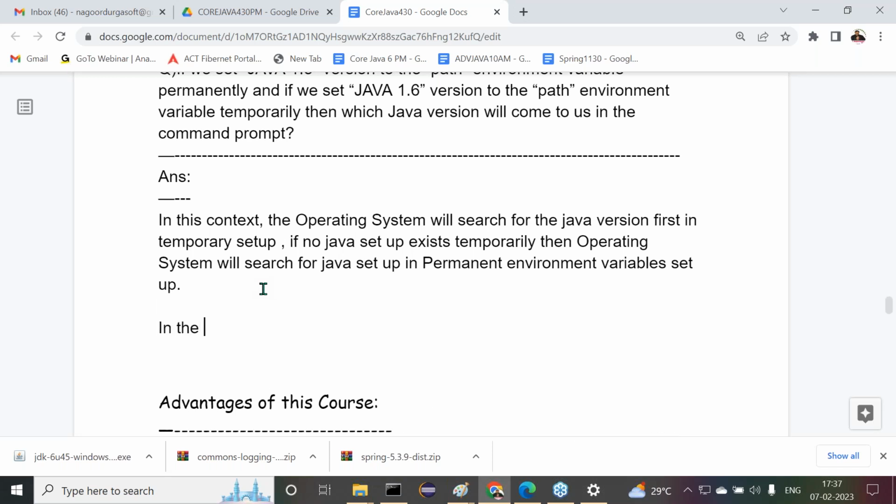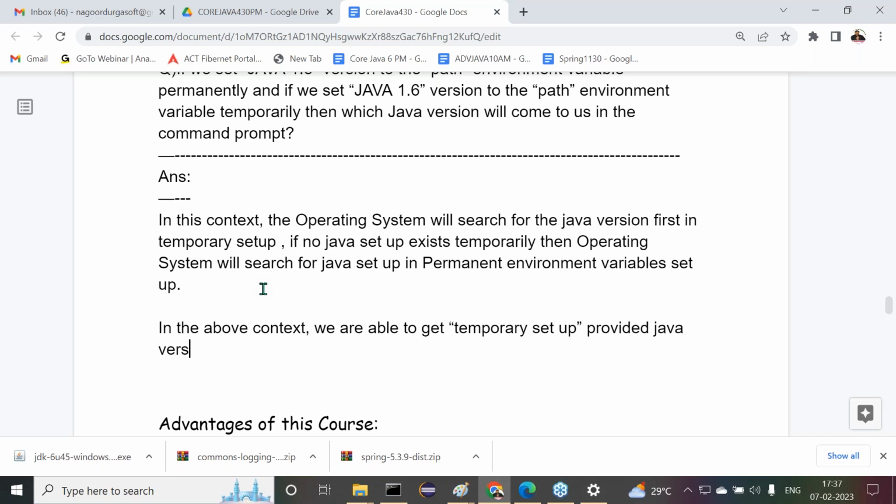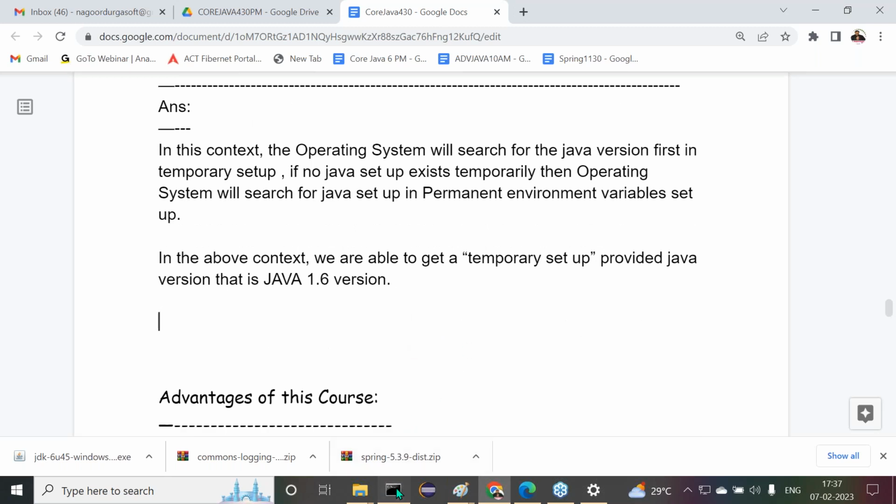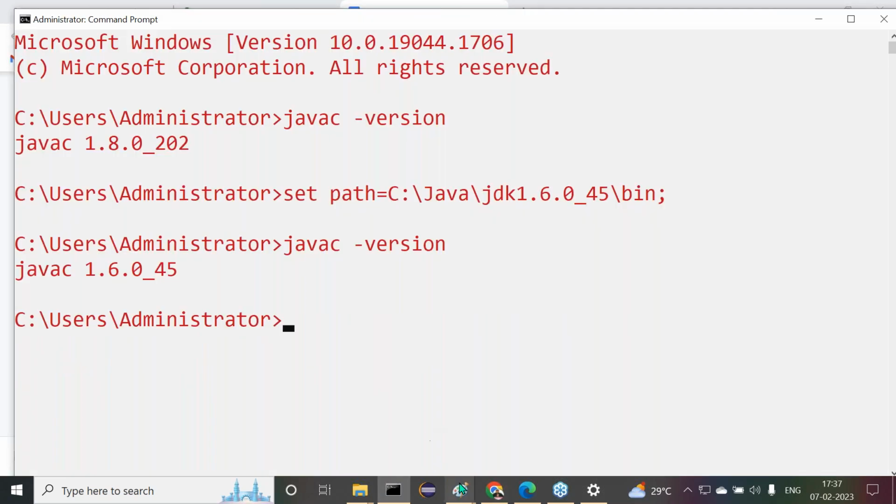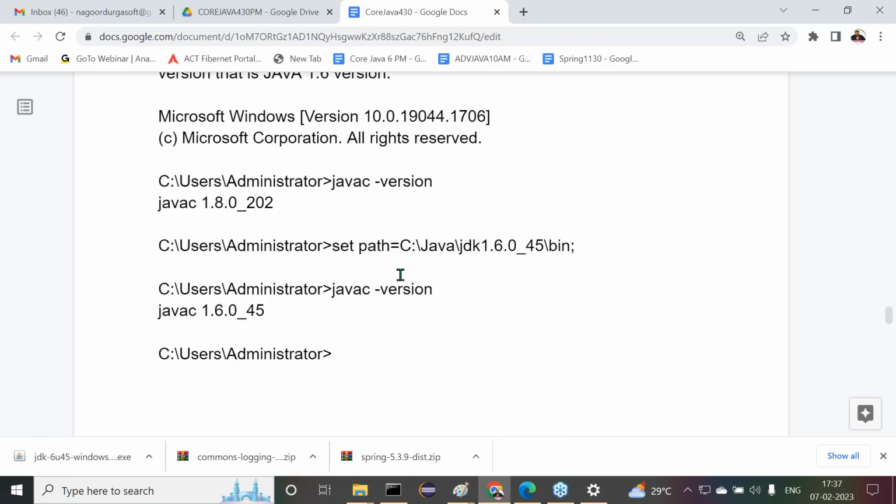As per this, what are we able to get here? In the above context, we are able to get the temporary setup provided Java version. What is that one actually? Java 1.6 version. Right. Already in the command prompt I showed it. Now try to observe this clearly. The total thing I'm providing here. Observe carefully.